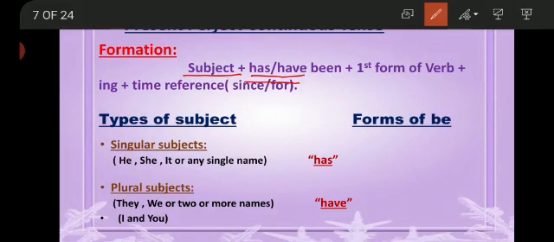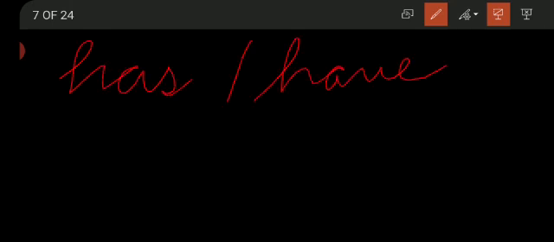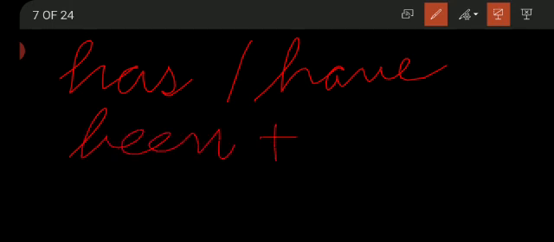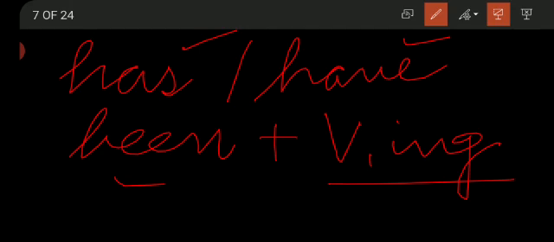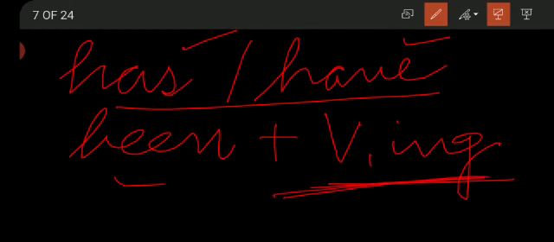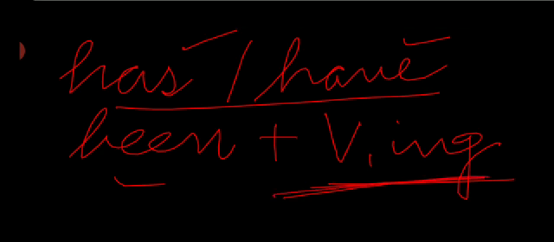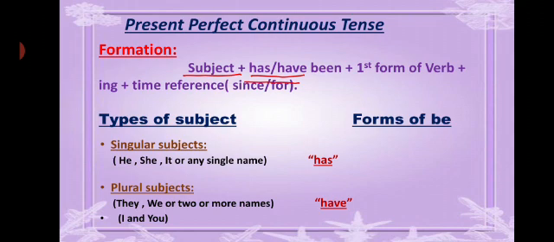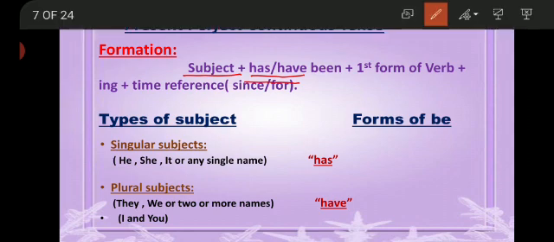So as a whole, you may say the formation of the main verb of present perfect continuous tense is has, have, been, plus first form of verb plus ing. Okay? Has, have, been, first form of verb plus ing. This part is for the perfect tense and this part is for the continuous tense. So, we were talking about the formation: has, have, been plus first form of verb plus ing, and the time reference.